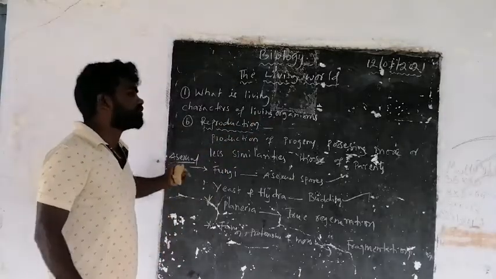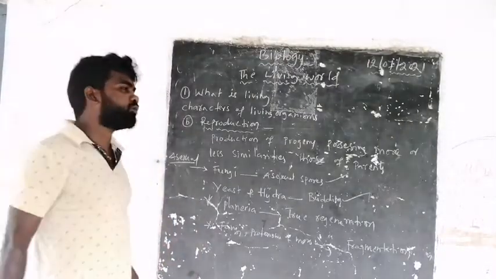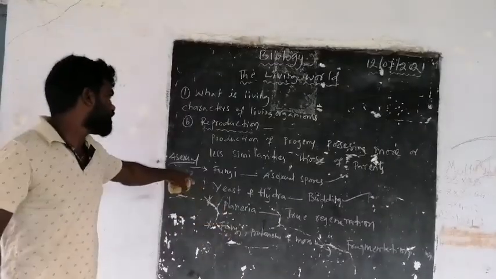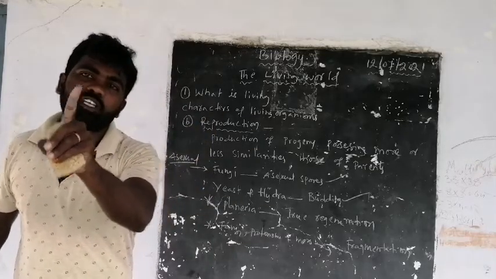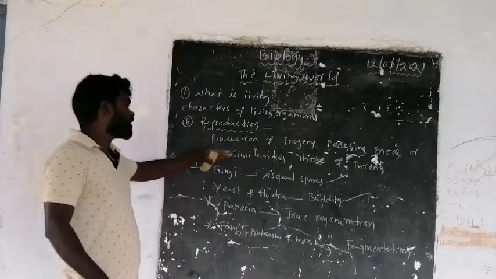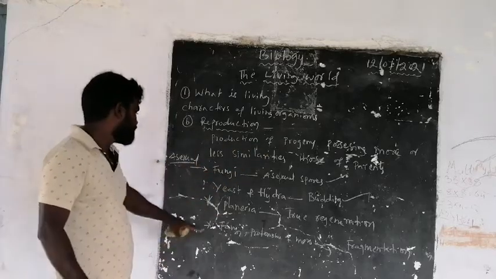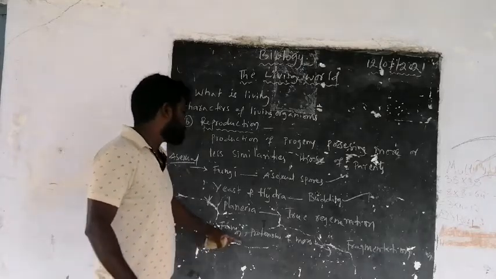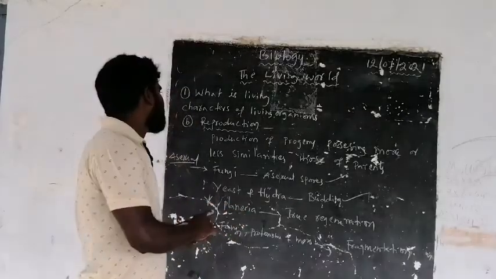In sexual reproduction, the male and female organisms couple with each other, and the egg and sperm meet and produce the progeny. This is the actual definition of sexual reproduction. Asexual reproduction means a single parent can produce the daughter organism. For example, fungi by asexual spores, yeast and hydra by budding, planaria which shows true regeneration, and fungi and protonema of moss plants which reproduce by the fragmentation process.